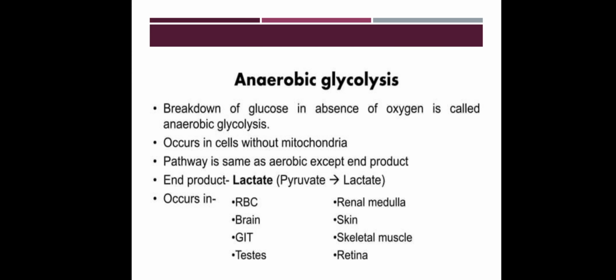Anaerobic glycolysis is the breakdown of glucose in the absence of oxygen. It occurs in cells without mitochondria. The pathway is the same as aerobic except for the end product. Just now I told that the end product differs between aerobic and anaerobic; all the rest of the reactions are the same. It occurs in RBC, brain, gastrointestinal tract, testis, renal medulla, skin, skeletal muscles and retina.